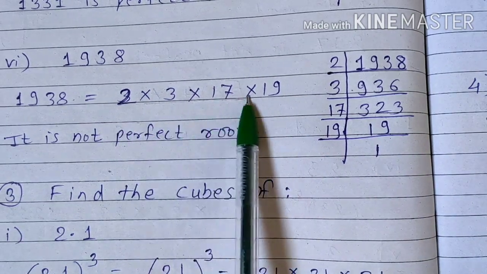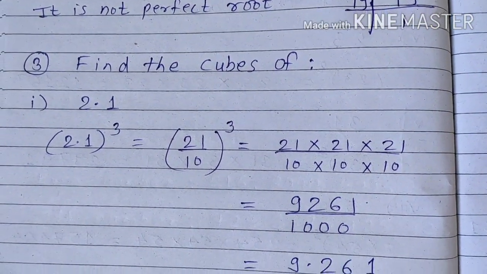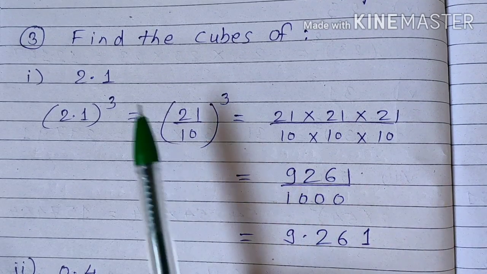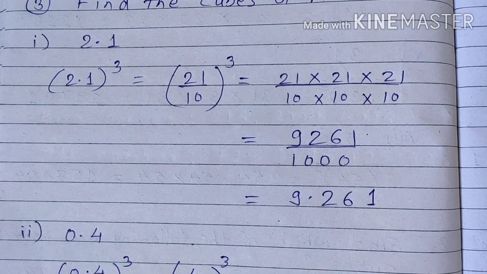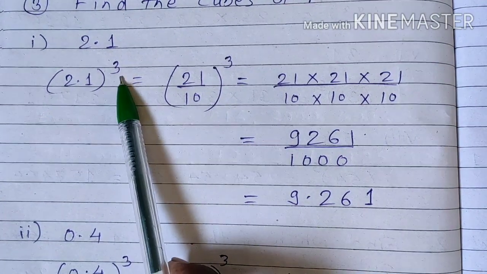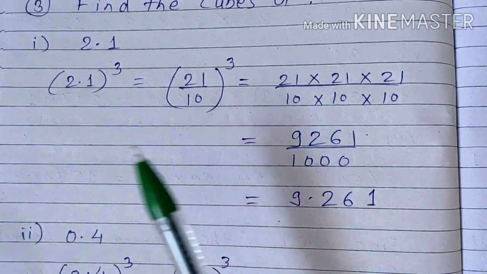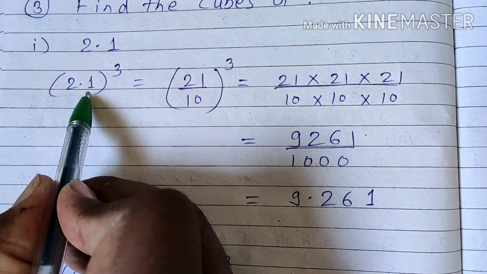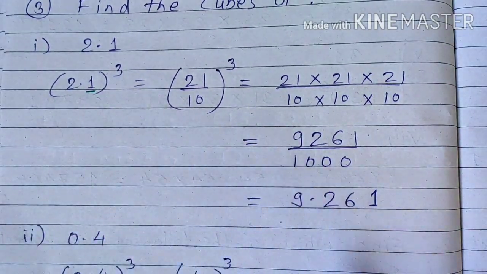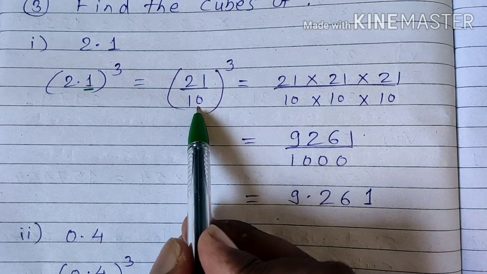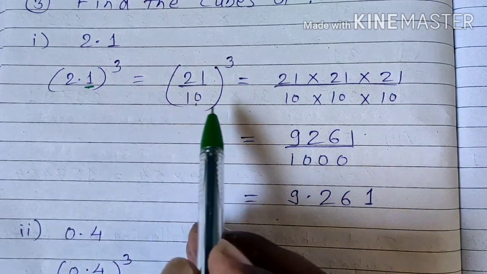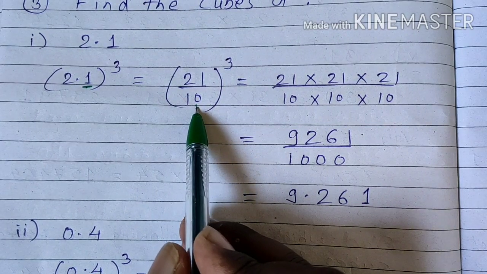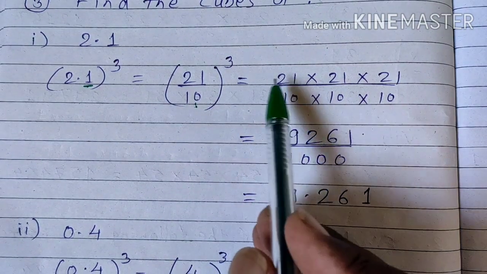Okay. Then question number 2, find the cubes of. Now here are some decimal numbers and we want to find out the cubes of the decimal numbers. 2.1 cube. So the procedure is what? After the decimal there is 1 digit. First of all, remove the decimal point by taking 10 as a denominator. After this decimal there is 1 digit, so we have taken 10 as a denominator, and we removed the decimal from the numerator.